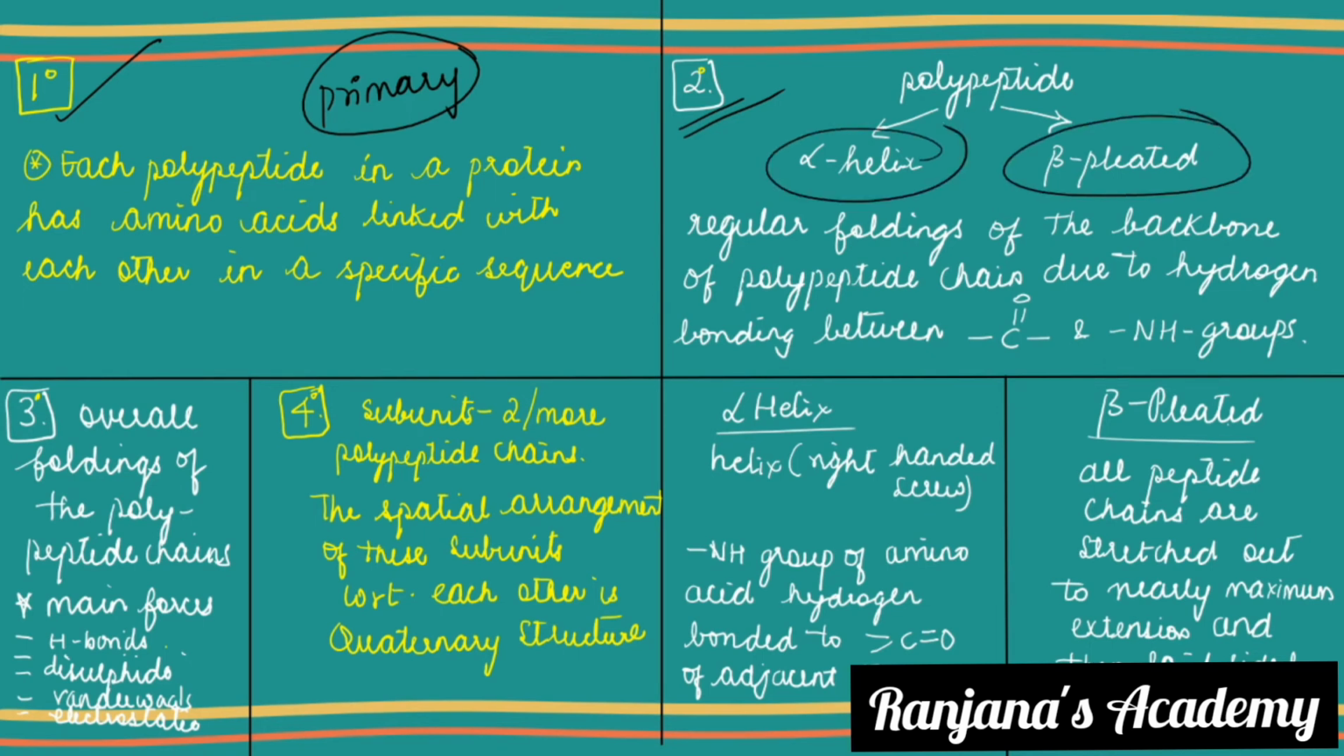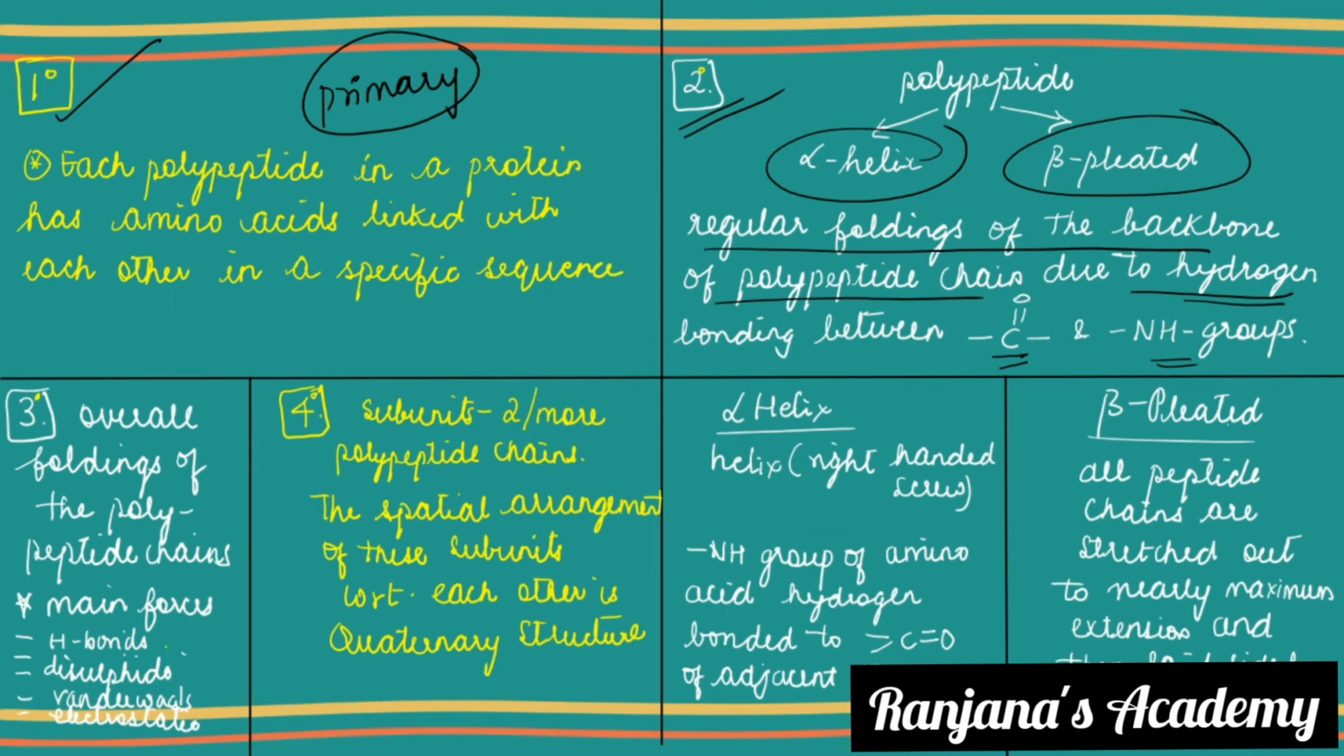Before going on to this, let us understand what is the secondary polypeptide chain. Regular foldings of the backbone of polypeptide chain due to hydrogen bonding between C=O and NH groups is called secondary polypeptide chain. Understood? These are regular foldings of the backbone of polypeptide chains, due to hydrogen bonding between the carboxyl group and the amino group. So secondary structures are regular foldings.